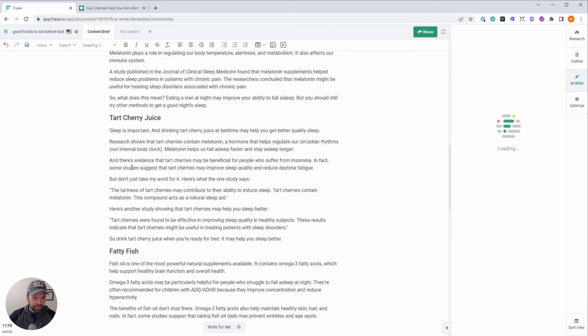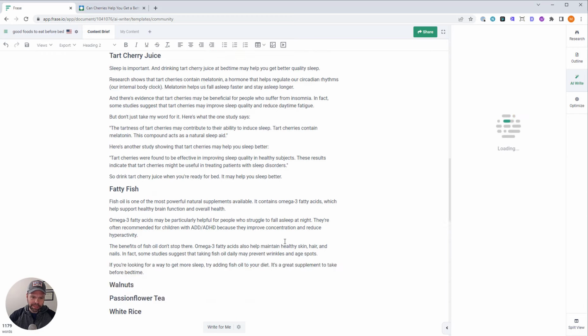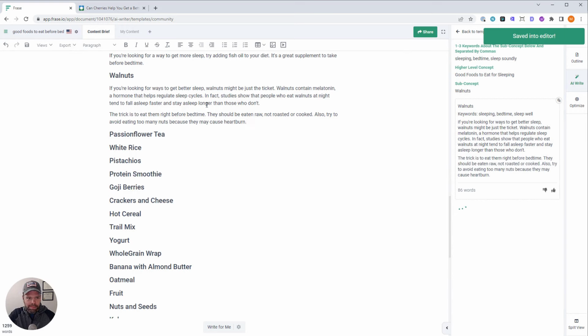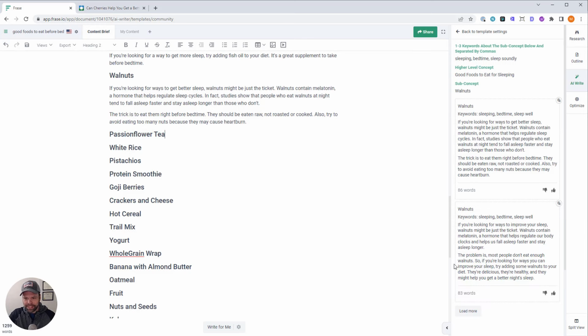All right. That's really good, though. There's evidence that tart cherries may be beneficial for people who suffer from insomnia. In fact, some studies suggest that tart cherries may improve sleep quality and reduce daytime fatigue. I'm really learning a lot here. This is not bad. I wish there was more. Let's do one more generation, just in case. We're going for quantity.